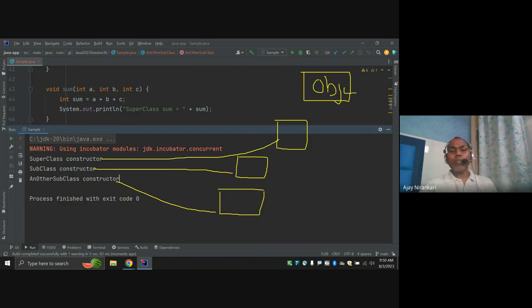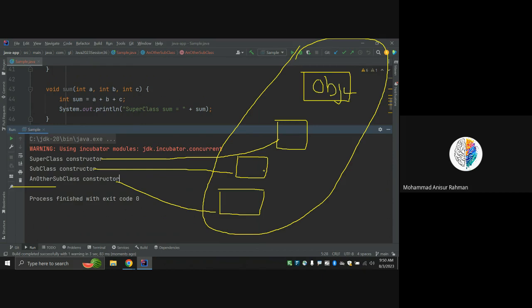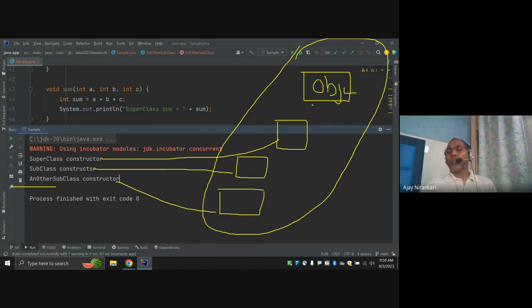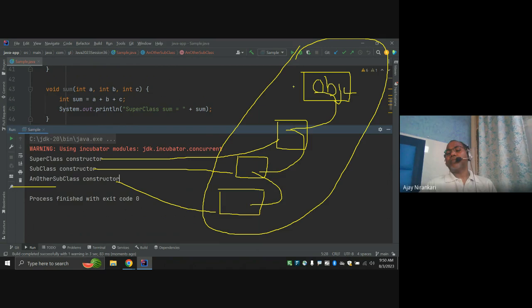So I am just creating one object, but internally Java creates the complete hierarchy. Some behavior can be inherited here, some behavior here, some behavior here. So, a good example.